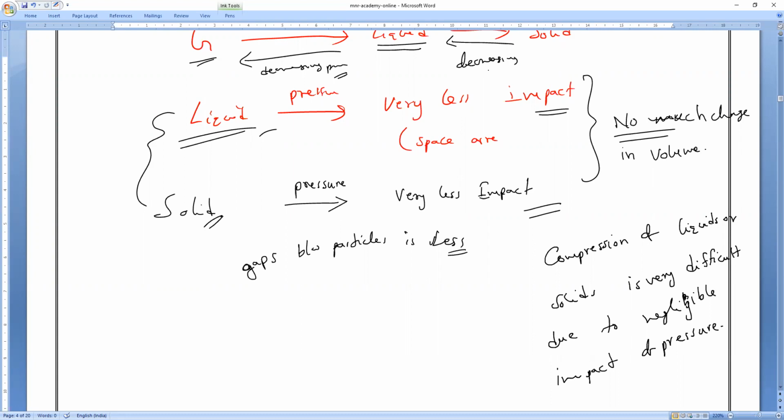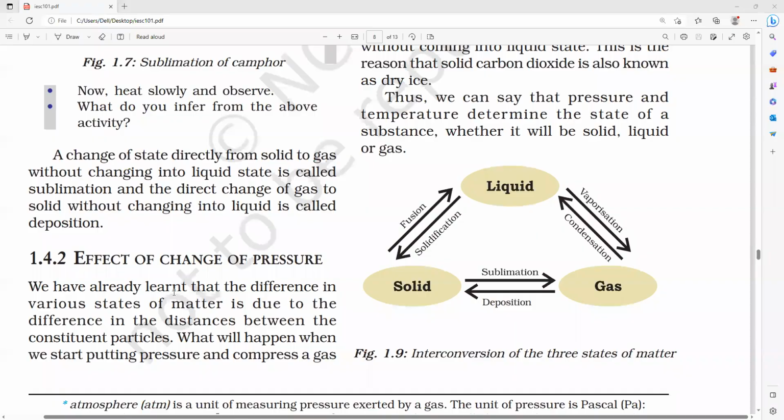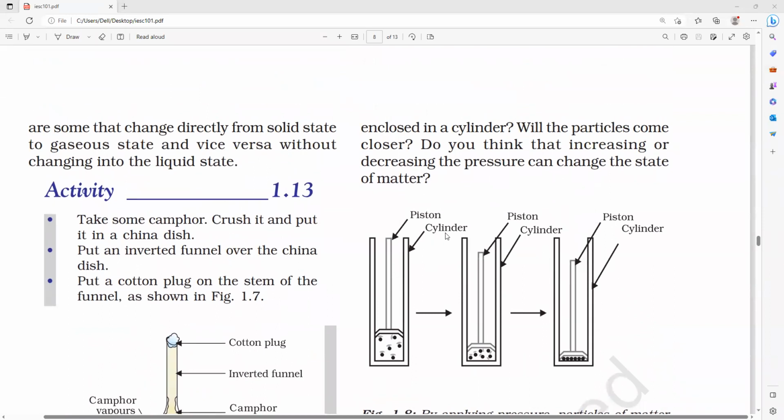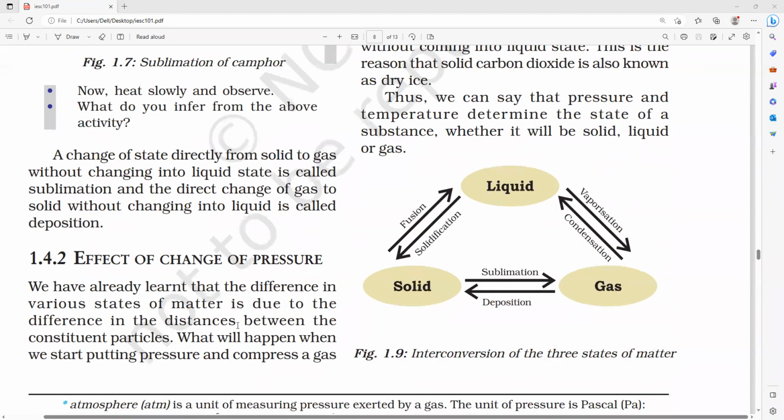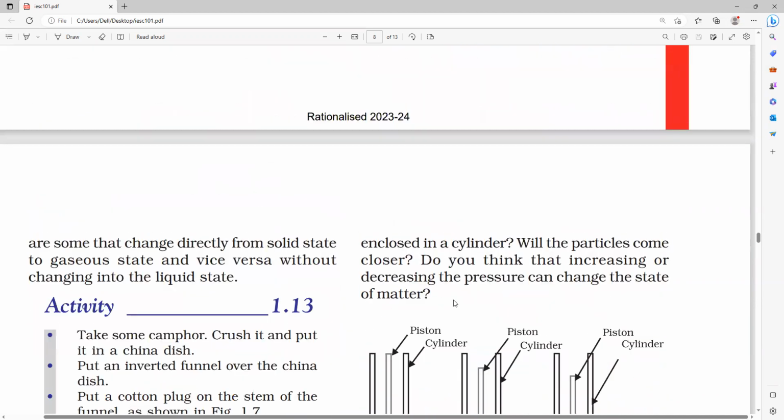Now, for example, you can go back to our textbook. They have given one activity here. The effect of change of pressure: they have taken a piston and cylinder. Let us see that. We have already learned that the difference in the various states of matter is due to the difference in the distance between the constituent particles. That is what we call the intermolecular space.